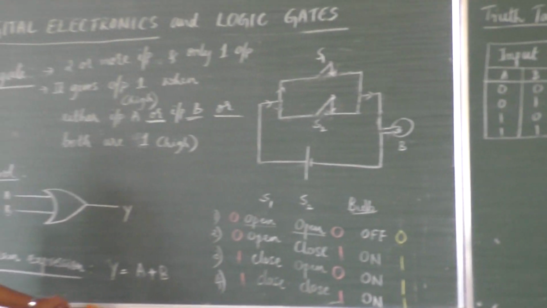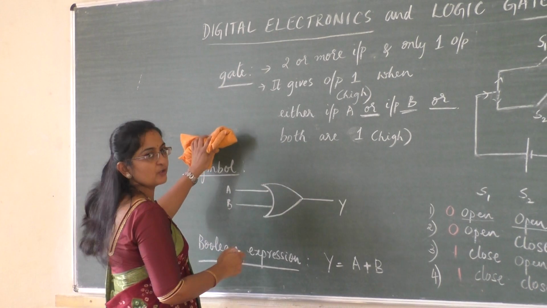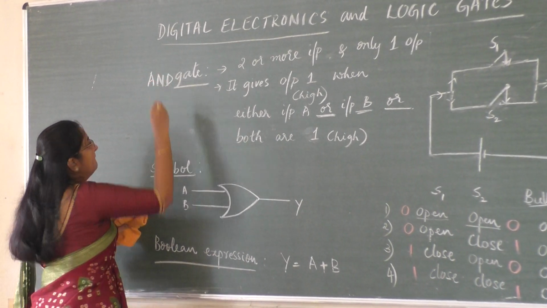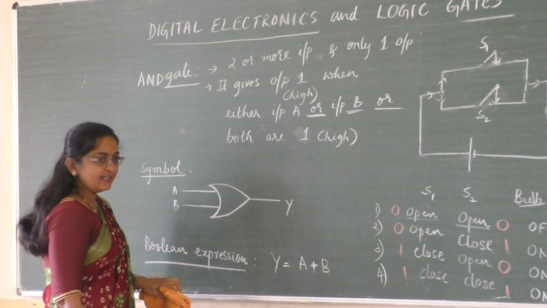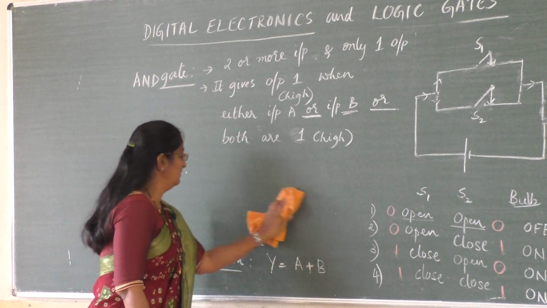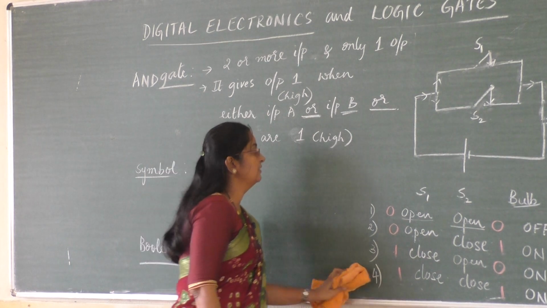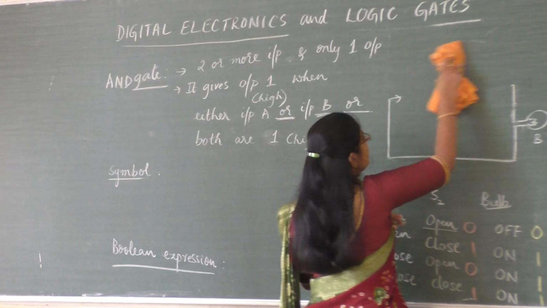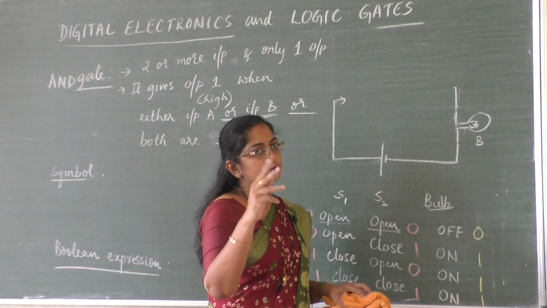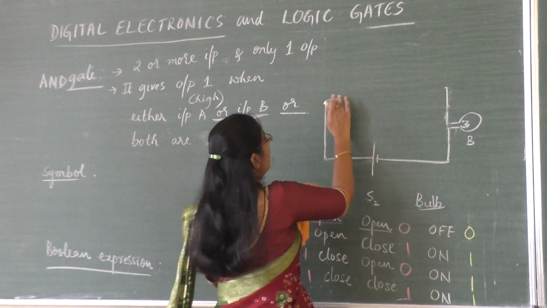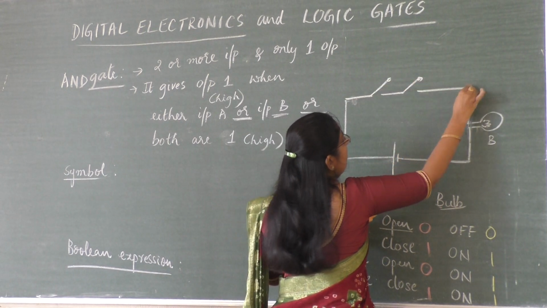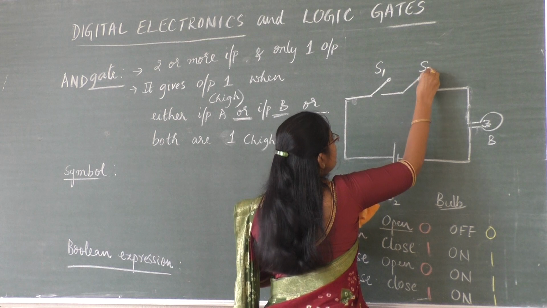Next gate is, ready now students? Yes, AND gate. Now in AND gate, what changes we make here is, in this switching circuit, earlier in OR gate we had taken 2 switches in parallel. Now what we are doing is we take 2 switches in series, switch S1 and switch S2.